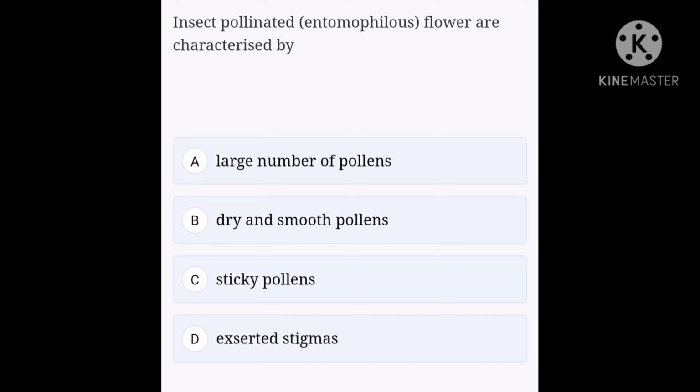Flowers also have sweet nectar that attracts insects that go from flower to flower to pollinate. The pollen grains are also in small quantities because it is very likely that insects will enter another flower and the pollen grains will have a higher chance of landing on the stigma. That's why there is no need for pollen grains in large quantities, and the correct answer is option C.